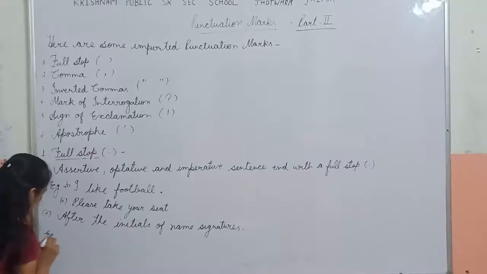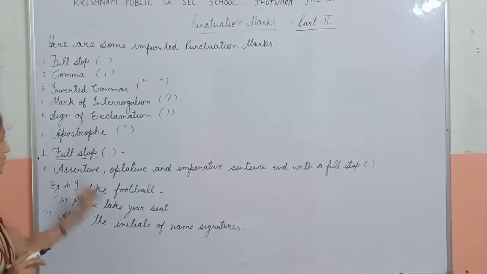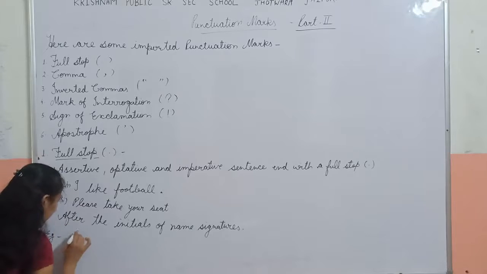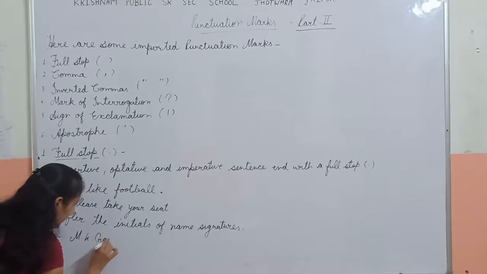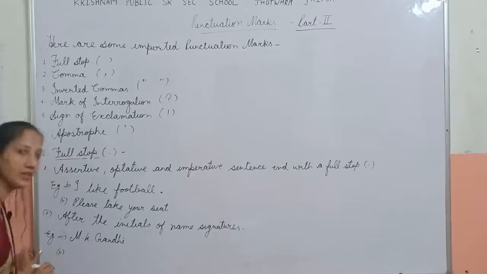Example, name signature. In name signature we use full stop. Example, Mohandas Karamchand Gandhi. In short, we write M. K. Gandhi. Second is Rabindranath Tagore.